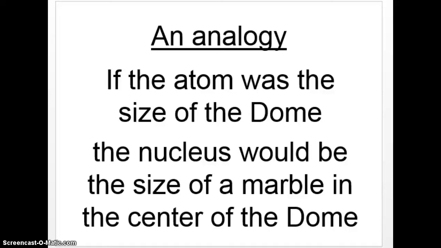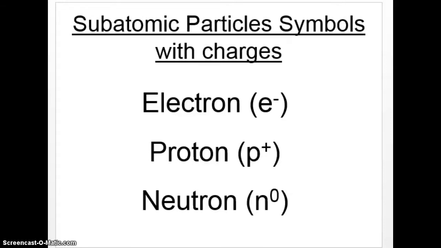You can pick up a handful of something. But the nucleus is so dense that you could not physically pick up a handful of just the nuclei. Okay. Now, we're going to use several different symbols for particles. We're going to see e minus for electron, p plus for proton, and n0 for neutron. So it's a little bit of a time saver just to write those symbols rather than the entire word.